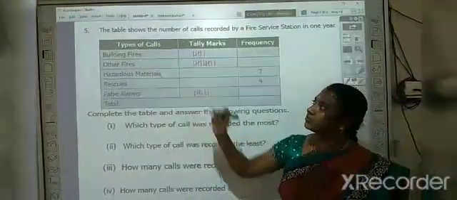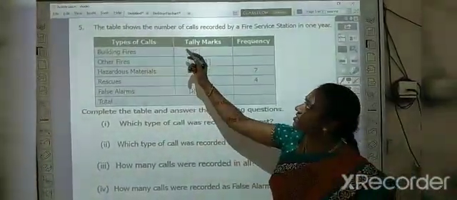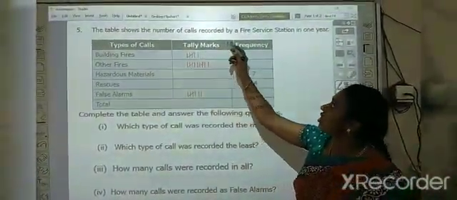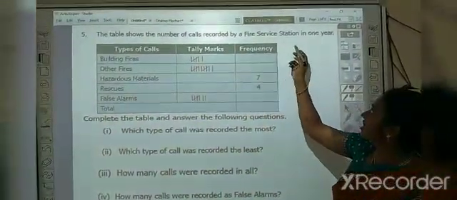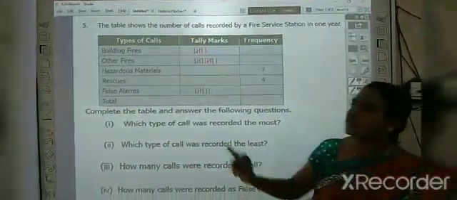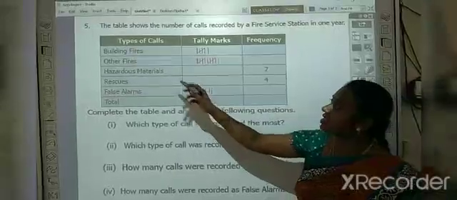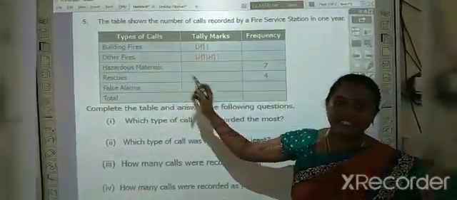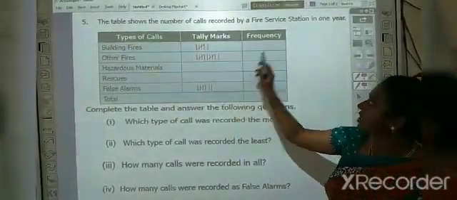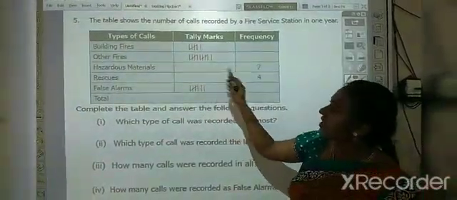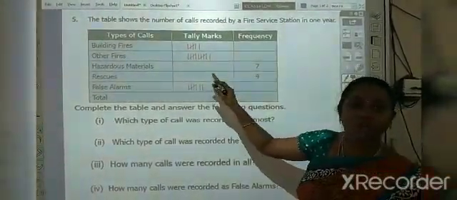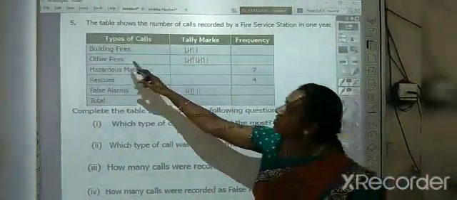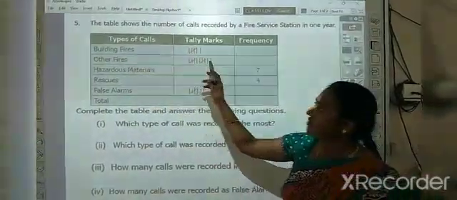Next, fifth one. The table shows the number of calls recorded by a fire service station in 1 year. So they have given the table. So these are the types of calls they received, and the tally marks and frequency are given. In between, we need to fill it up. Okay. So first one is building fires.